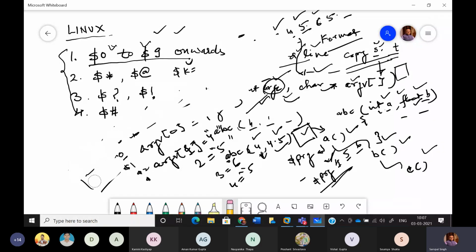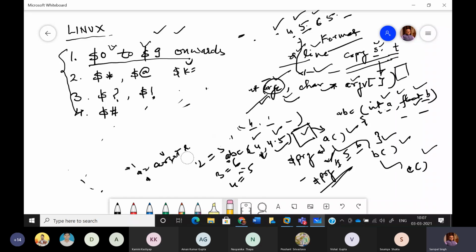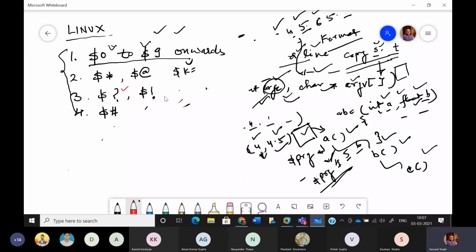So a few which I discussed so far was $0 to any number of variables for command line variables. Then we have seen $* and $@. In both the cases, in a single go we were getting the entire set of values which we have assigned to different variables. The complete sequence you got on the screen. Then there is a $? And $! sign of exclamation. Okay, and one more is there, $$. I forgot to mention it, $$.